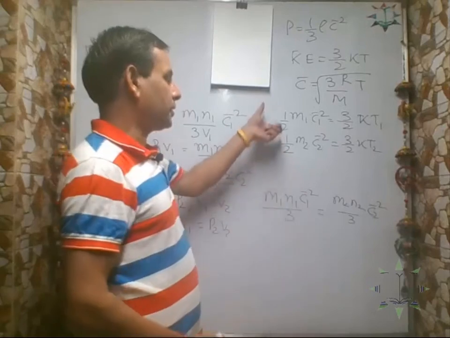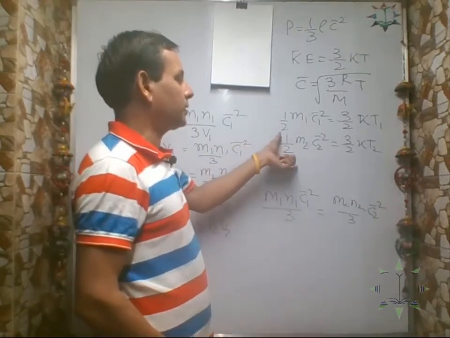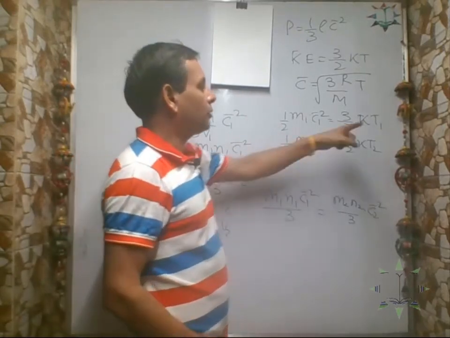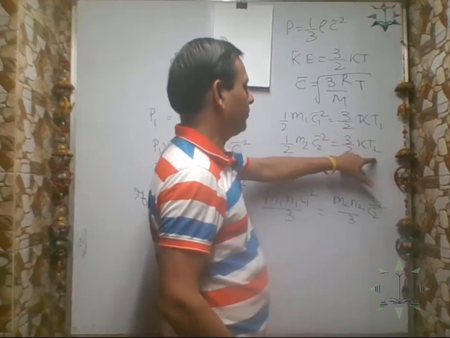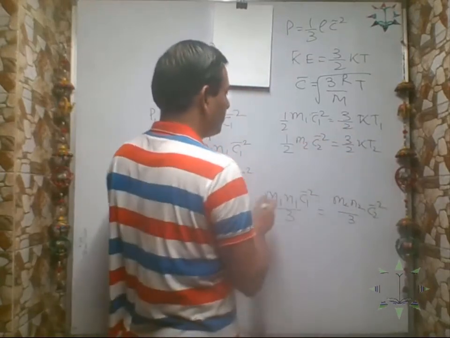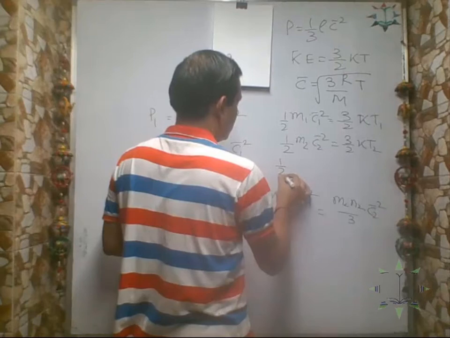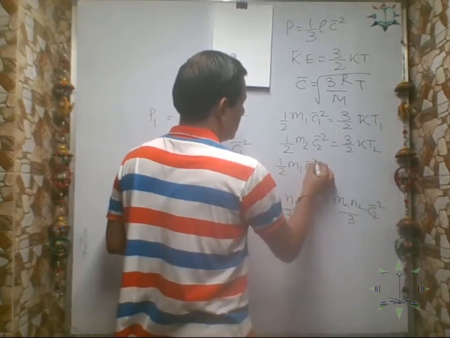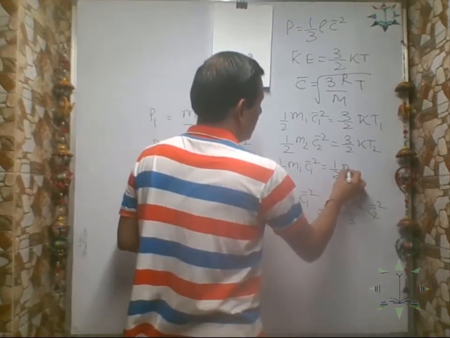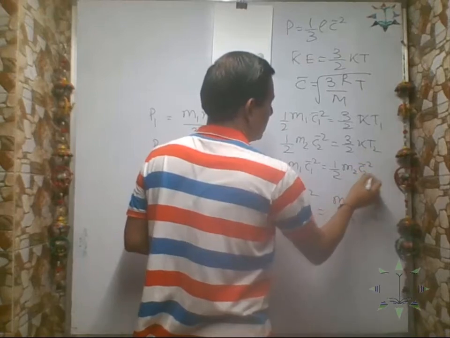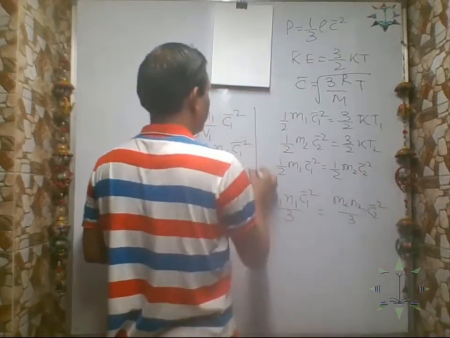This is the mean kinetic energy of the first molecule, this is the mean kinetic energy of the second molecule. Now, if temperatures are also same, then these two should be same, correct? Half m1 c1 bar square equal to half m2 c2 bar square if T1 equal to T2.